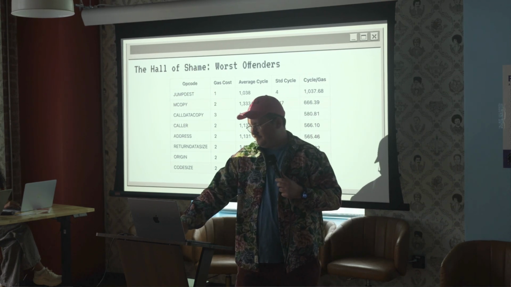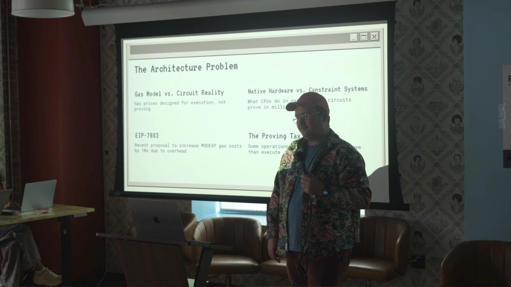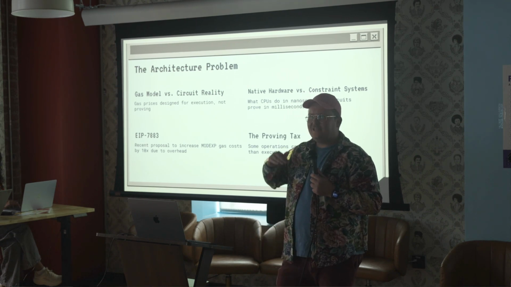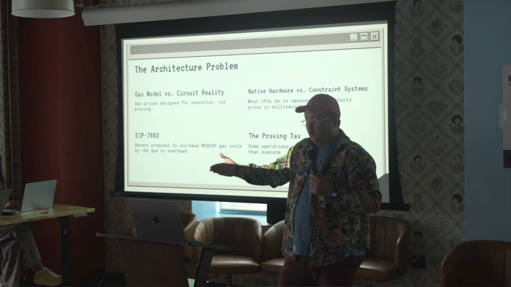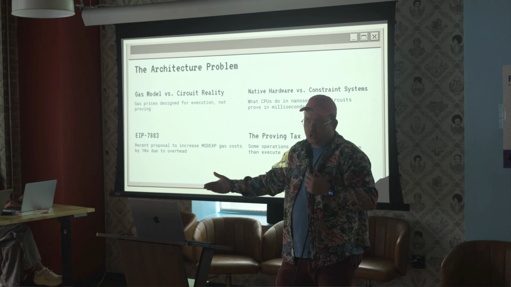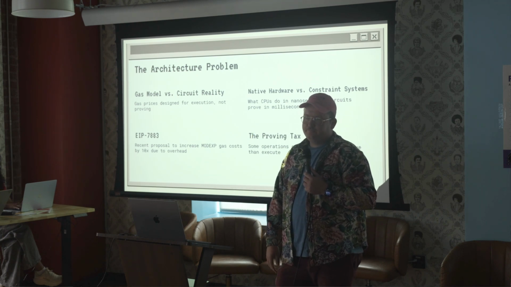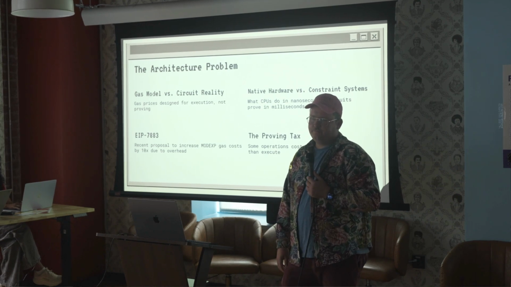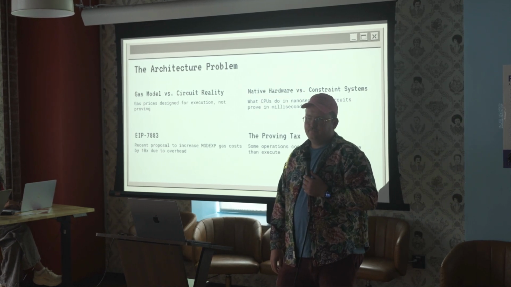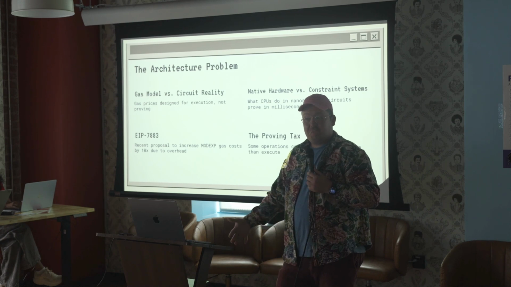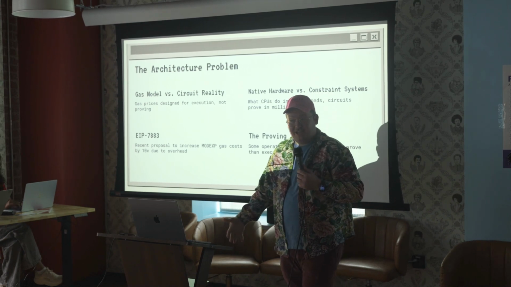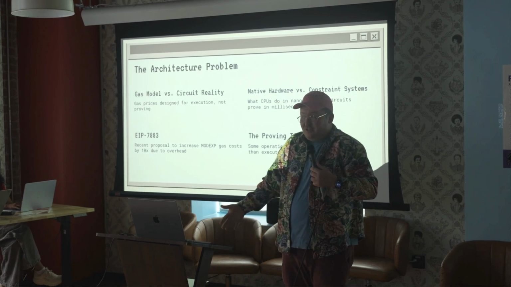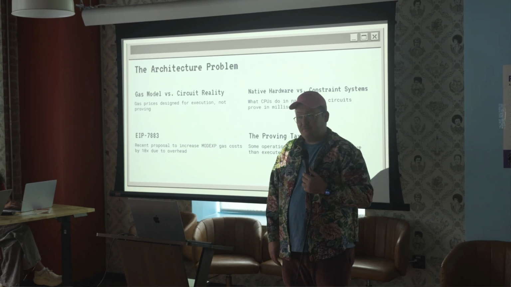So just on the last slide, was 7883 supposed to get rid of the subsidy? Is that what it's designed to do? No, it just raises the gas price, so you can't literally grief the network cheaply. Gotcha. And so how are they going to sort out that venture capital is currently subsidizing this? Because that's not going to run forever. Eventually that money will run out. Yeah, I think that's a really good question. And the game theory would say that bad actors might end up stopping some blockchains sometime in the future.